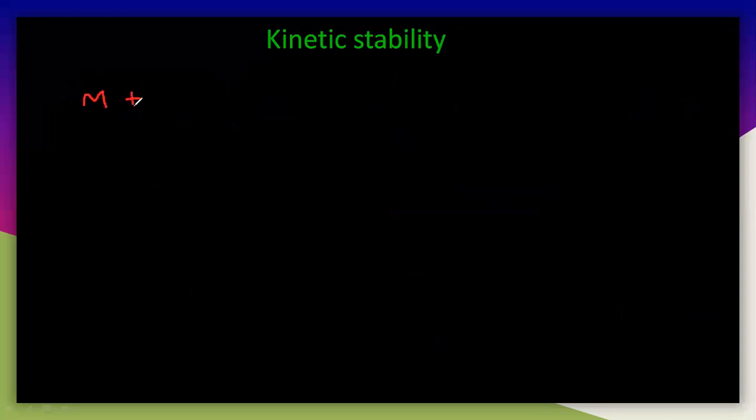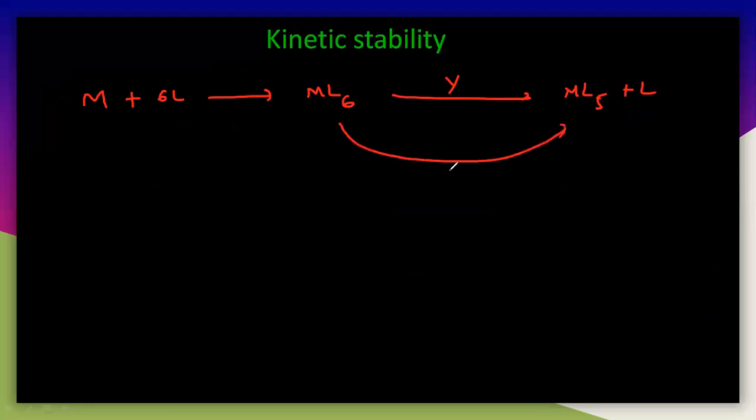Once again, I'm telling you, the metal reacted with 6 ligands, and you are getting the product ML6. Whenever it reacts with Y, you are getting the product ML5Y plus a ligand. So this is a substitution reaction. The time, the rate of a reaction, and the mechanism of the reaction are included in the kinetic stability. Here the kinetic stability is classified into two types.